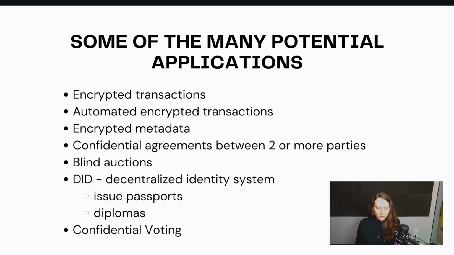So here the imagination is endless, but with introducing confidentiality on Ethereum, we have a whole new unlock of many potential applications that you can build, not only DAOs and DeFi apps. Well, you can still build DeFi apps, but you can build encrypted DeFi apps.